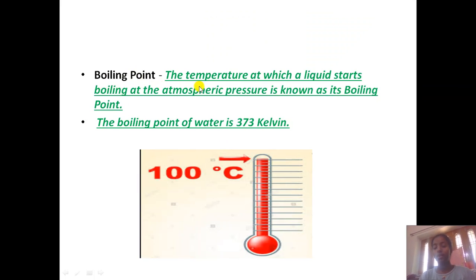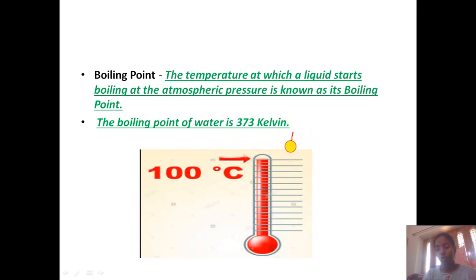So boiling point. The temperature at which a liquid starts boiling at atmospheric pressure, which is the pressure exerted by the atmosphere, is known as the boiling point, and the boiling point is 373 Kelvin. Now again here it is not given in Celsius. So this is again an application based question.